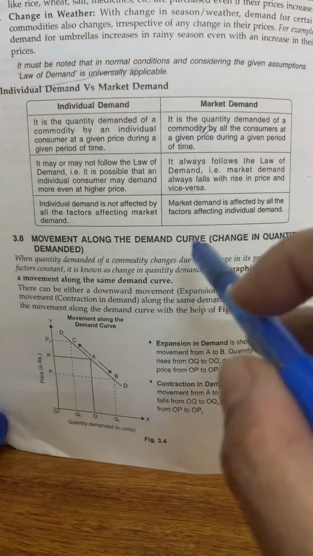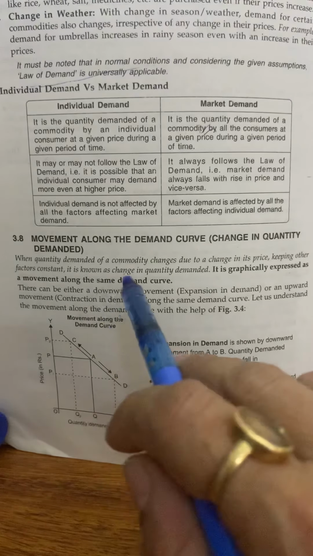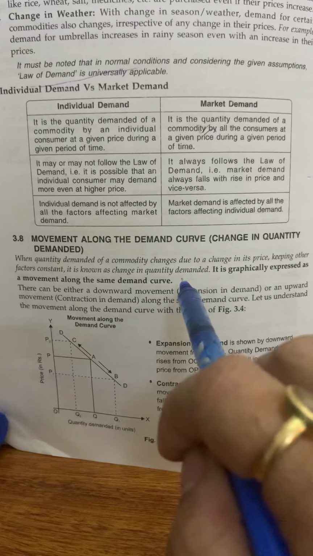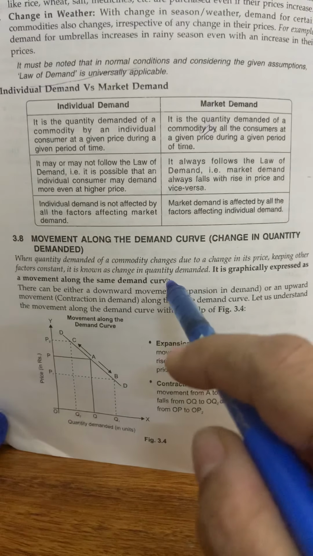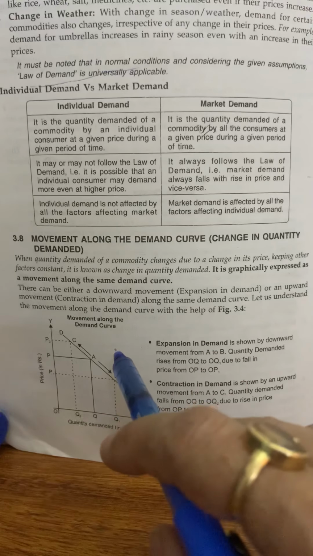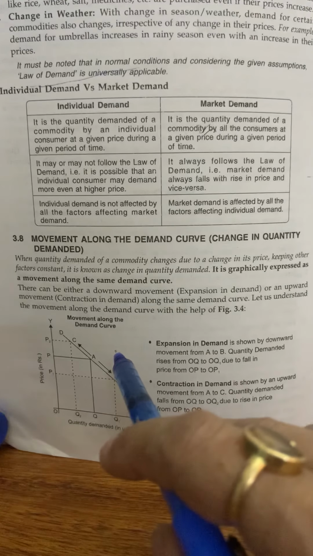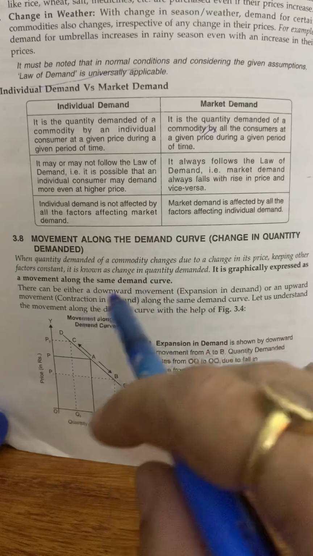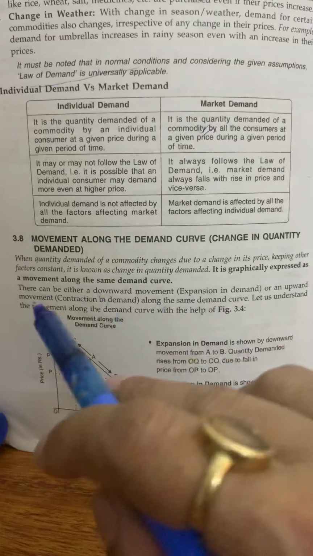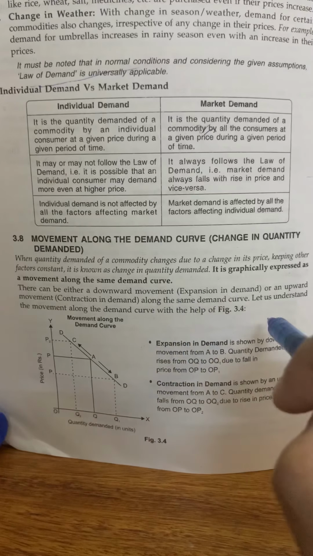Students, when there is a change in the demand of the commodity because of the change in its price, if the price rises, demand falls, and if the price falls, demand rises, and other factors are constant. There is no change in other factors.